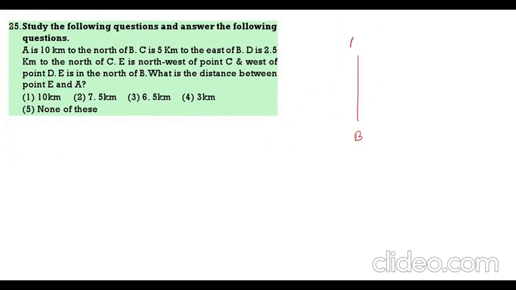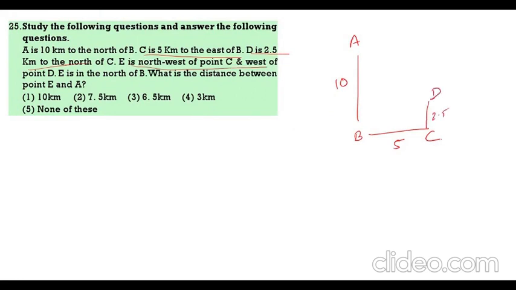Question 25. A is 10 kilometers to the north of B, C is 5 kilometers to the east of B, D is 2.5 kilometers to the north of C, E is northwest of C and to the west of D, E is to the north of B. What is the distance between E and A? A is 10 kilometers to the north of B. Now this is B, this is A, 10 kilometers. C is 5 kilometers to the east, this is 5 kilometers, this is C. D is 2.5 kilometers to the north of C. This is 2.5 and this is D.